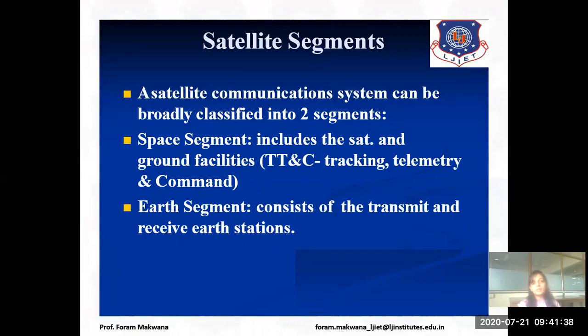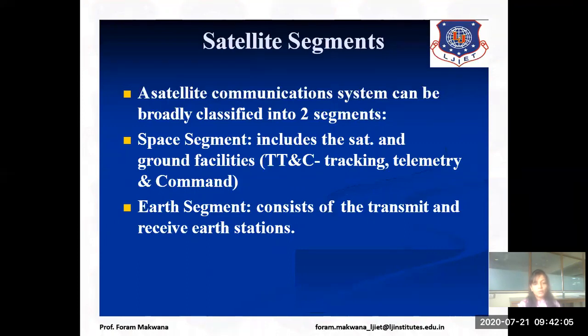It is used to track the exact position of the satellite, its azimuth and elevation angle, and it also provides commands to the satellite to correct its angle as well as its orientation. All of these parts are included in space segment.